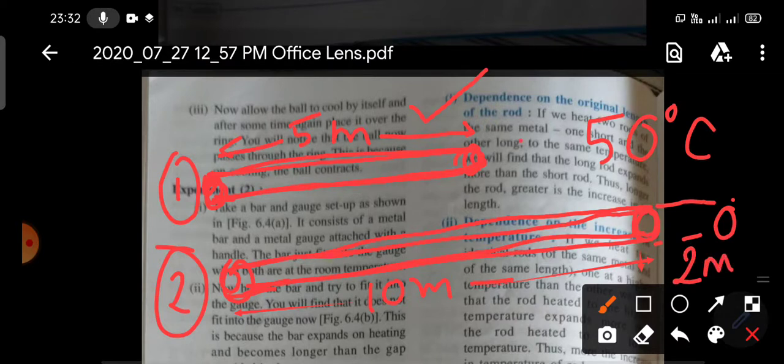Suppose after heating, the length of the first one is now 6 meter, so the increase in length is how much? 1 meter. So this example shows you that the longer metallic rod has more increase in length compared to the short metallic rod. So the rod which has the highest length, its length will expand more.